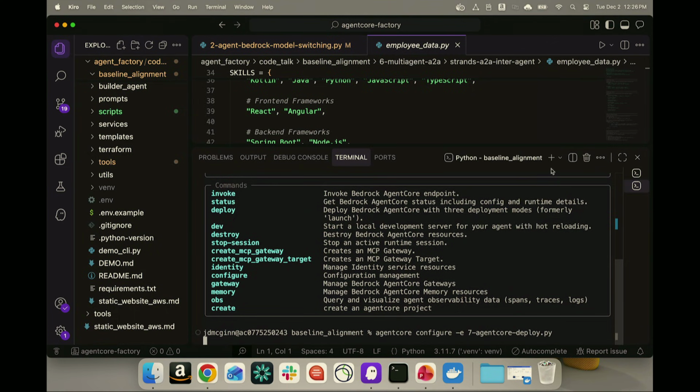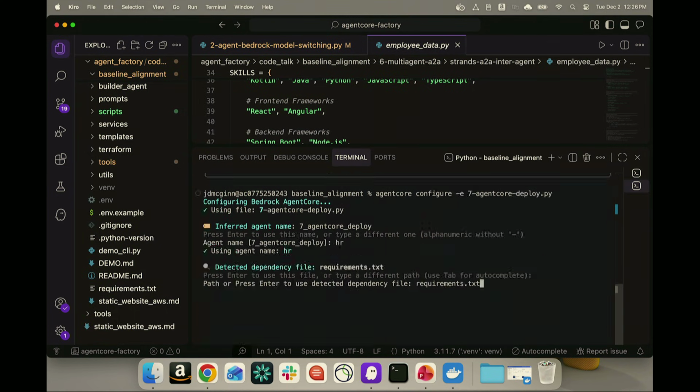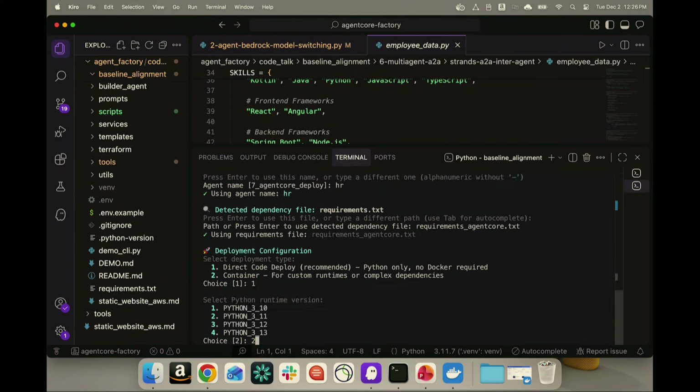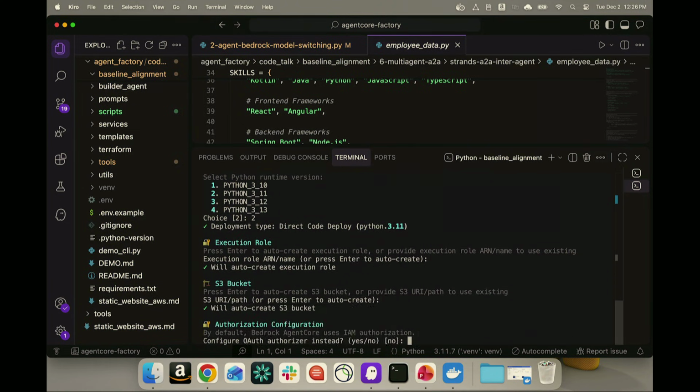Okay. So what this will do is it will ask us what we want to name the agent. Let's call it HR agent. It's asking what requirements to put into that particular agent. I have given it a requirements file. I give it what Python version to utilize. What is the execution role? I just use the defaults for it.